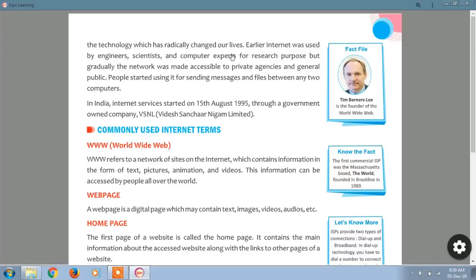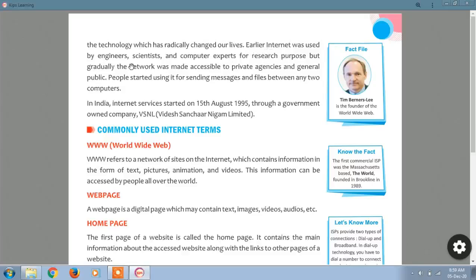Now you can see how dependent we are on the internet, because for each and every work we depend on it. If you want to call, the internet is there. If you want to order anything, the internet is there. If you want to do any banking transactions, you are going to use the internet. Or if you want to pay the bills, or do the shopping, for each and every work we are using the internet.